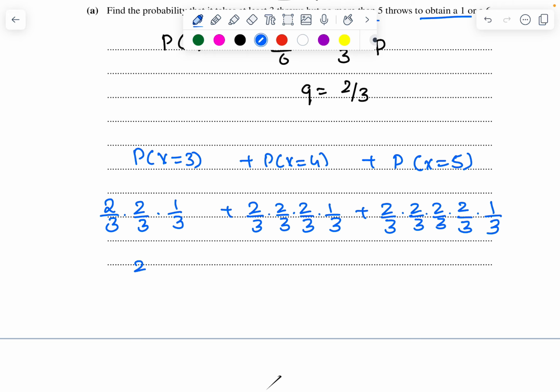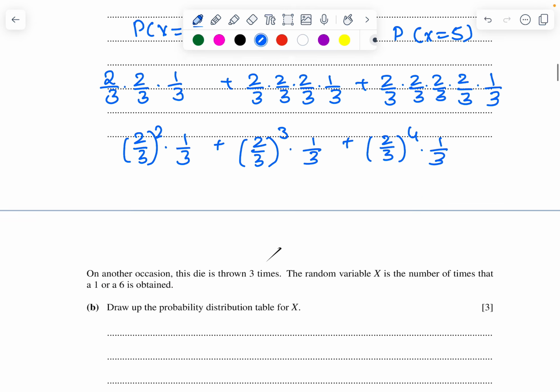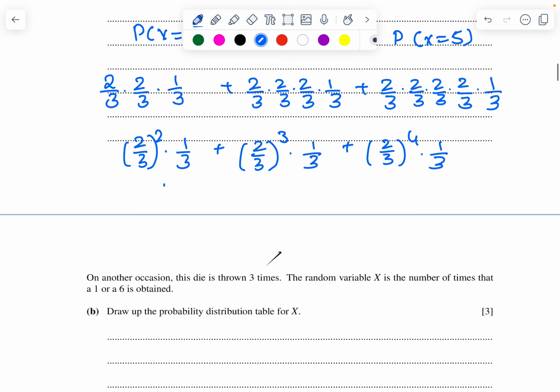So this is going to be 2 upon 3 whole square times 1 upon 3, plus 2 upon 3 whole cube times 1 upon 3, plus 2 upon 3 whole power 4 times 1 upon 3, which is going to be 4 upon 27 plus 8 upon 81 plus 16 upon 243, which is going to be 2432 upon 7776. Simplify that, 76 upon 243, which is 0.313.